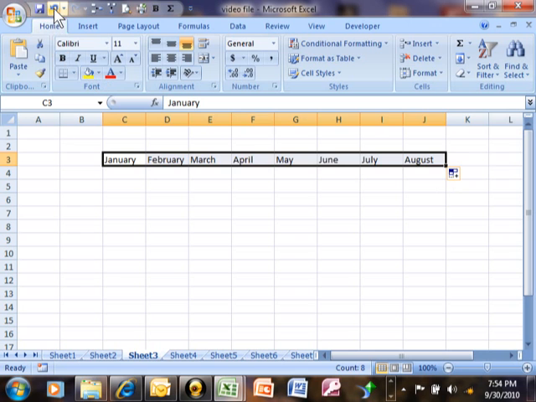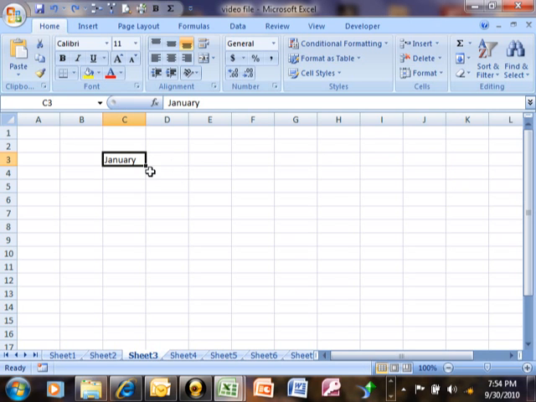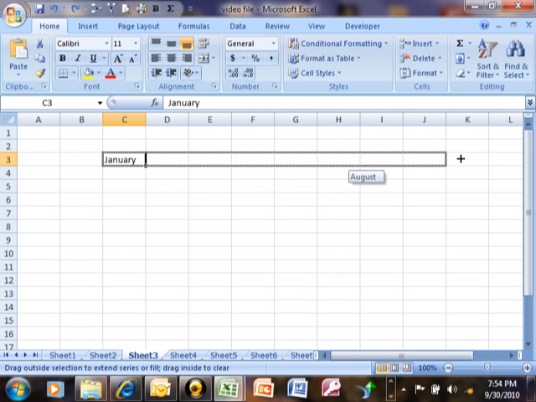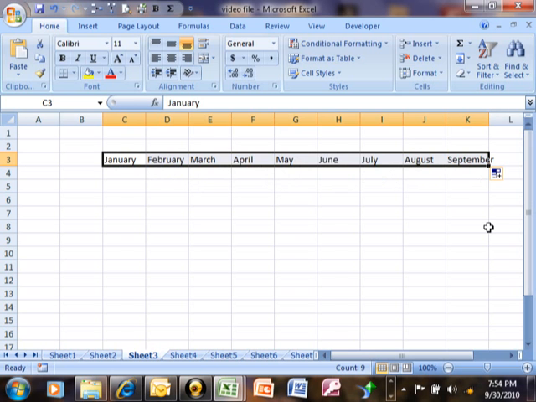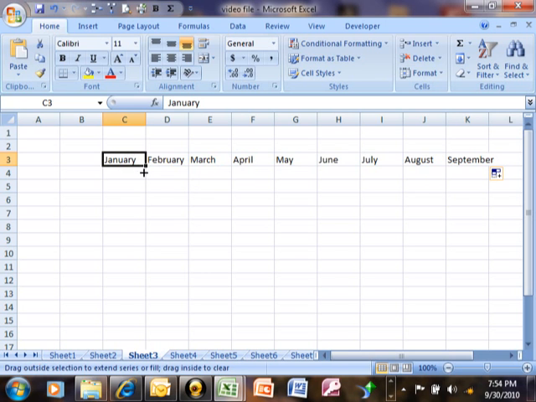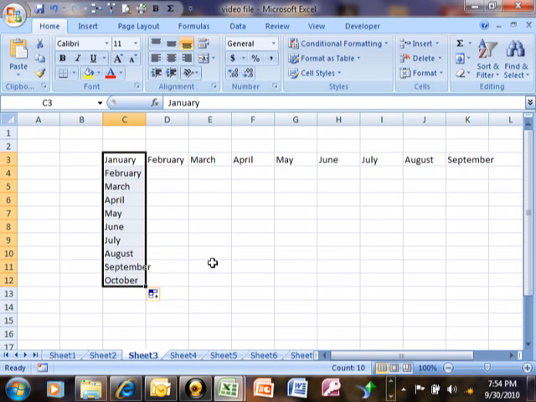I'm going to undo that. You're going to type in the first of your series. You're going to get the black cross in the bottom right-hand corner, and you're going to drag it over as far as you want to go. Now, you can also drag it down. Watch, I'm going to pick on January and drag it down, and that works also. Now, if we had kept on going till December, I'll even go a little bit further, then you can see it starts again at January, just like the regular months.